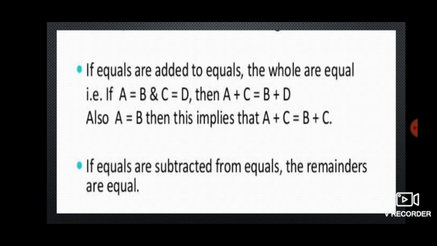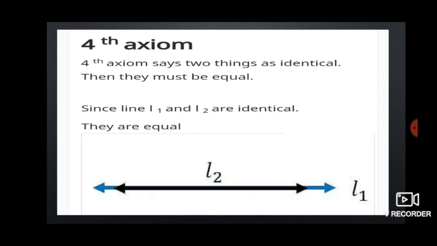In the same way, if equals are subtracted from equals, then the remainders are equal. This is the same as the above point, but above we added, here we are going to subtract. Next one, children, the fourth axiom. What does that mean?